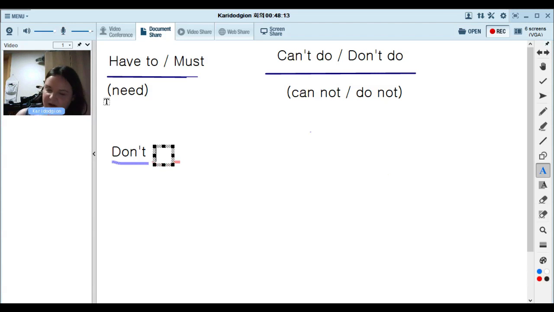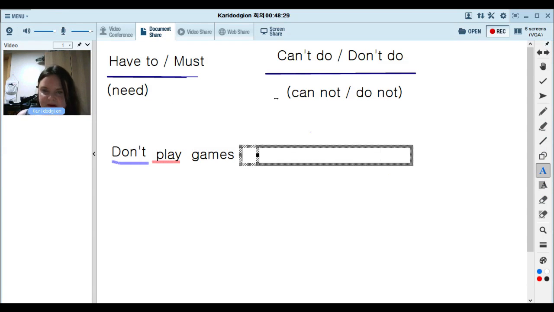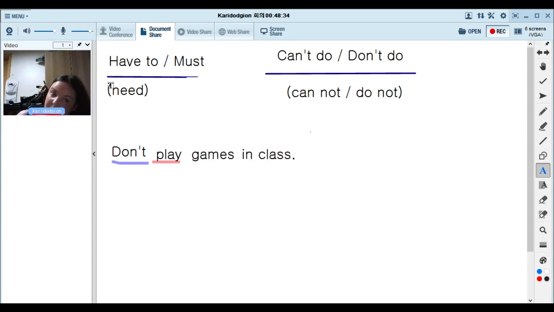Don't play games. Okay. Why not? Playing games is fun. Maybe during class. Okay. In class. So don't play games in class. That's very bad. Playing games is okay if you have free time, but don't play games in class. Okay, that's good. That's good advice.